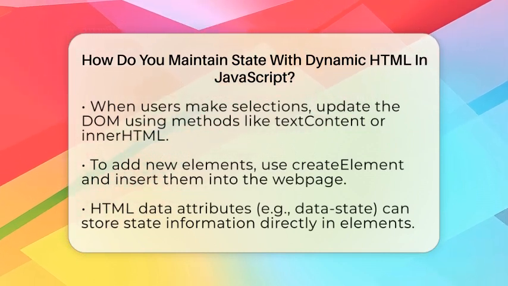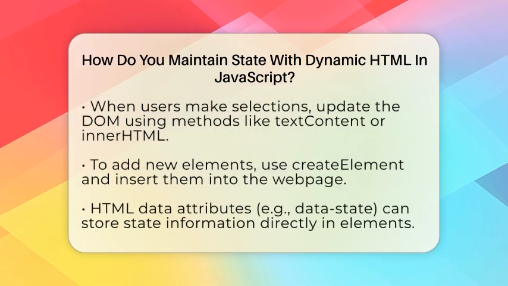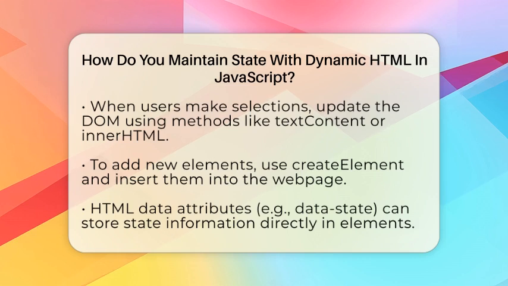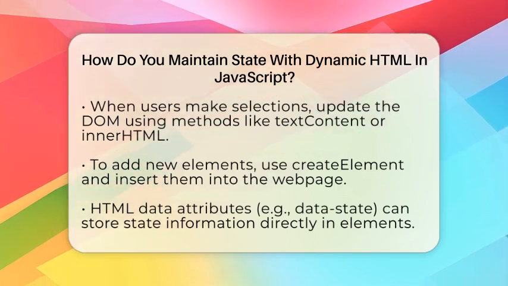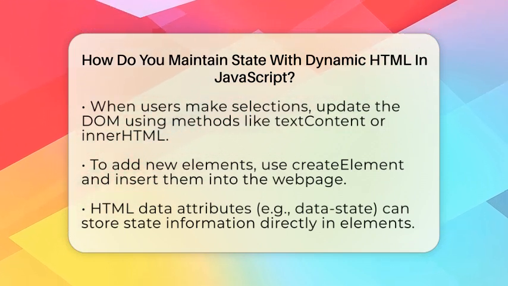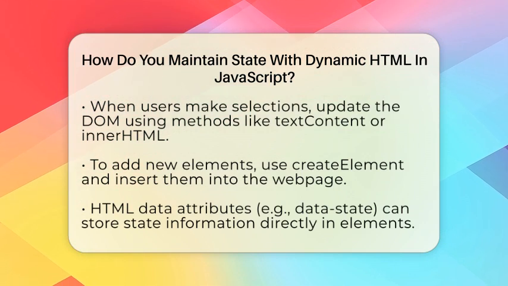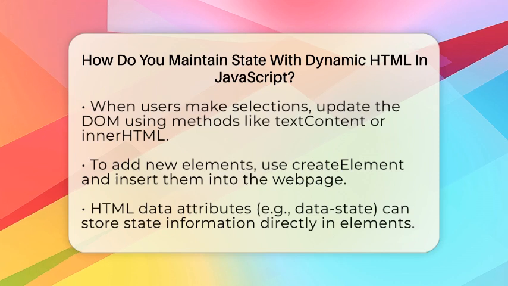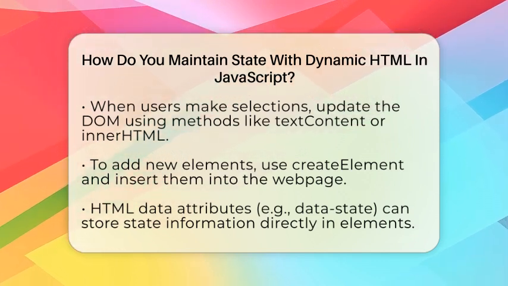This keeps your web page consistent with what the user has done. Next, you want your web page to reflect the current state. When a user clicks a button or selects an option, you update the DOM, which is the document object model that represents your web page. You can do this by changing the text inside an element with textContent or replacing content with innerHTML. If you want to add new elements, you can create them with createElement and insert them into the page. This way, the visible content always matches the data stored in your variables.